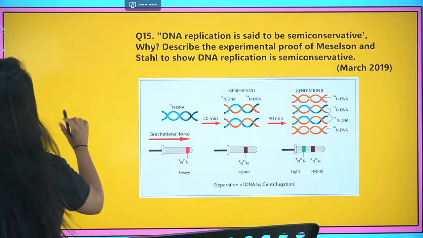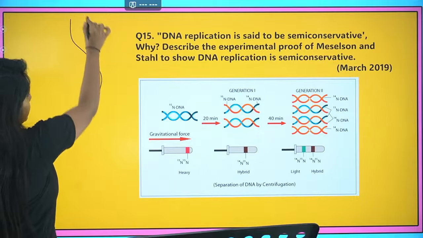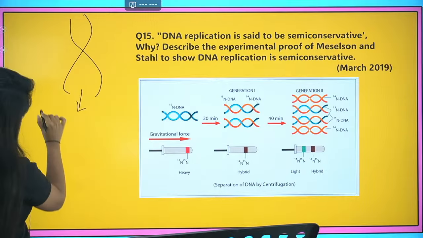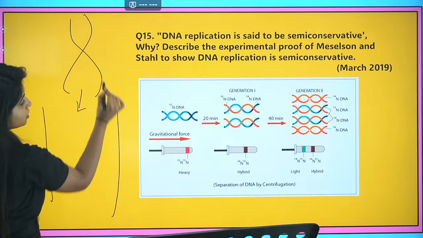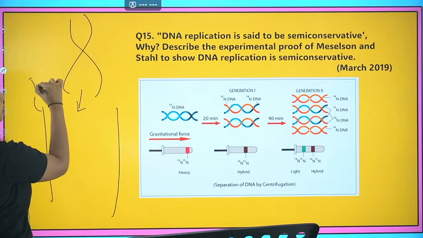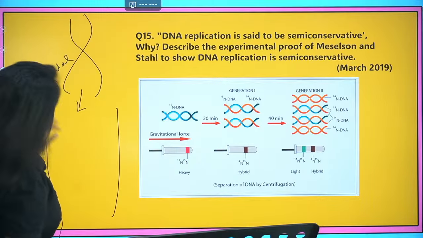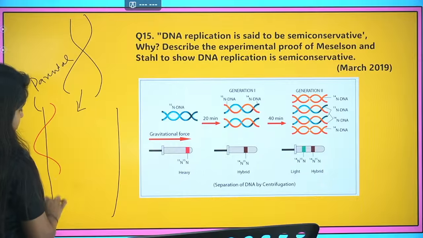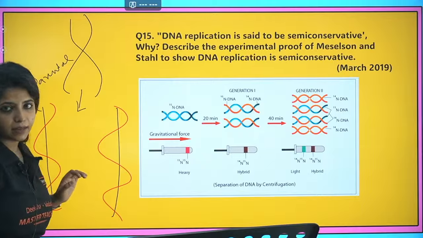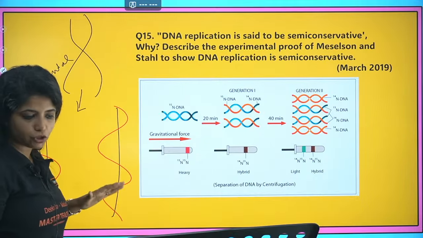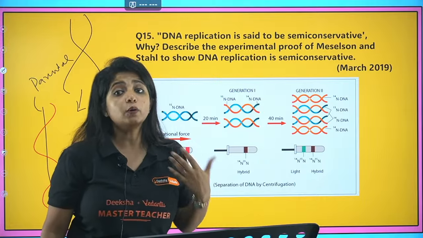First of all, what do you mean by semi-conservative? So, this is the DNA. And the DNA, when it replicates, the two strands become separate. What do you call the strands? As parental strands, because you got them from the parent DNA, right? So this is the parental strand, and the new strand is going to form like this. Agreed? This is known as semi-conservative. Why? Because half is from the parent. So semi-conservation is taking place over here. Now how do you prove it, ma'am?